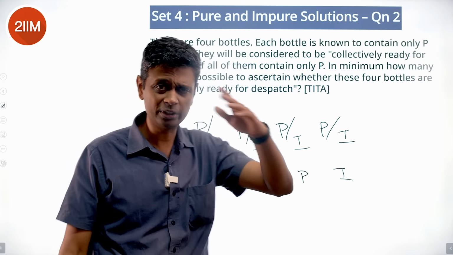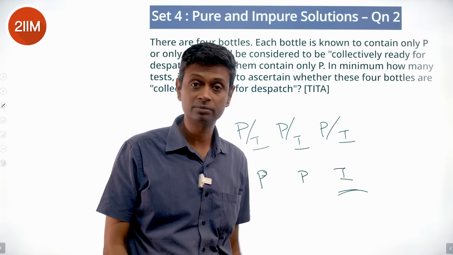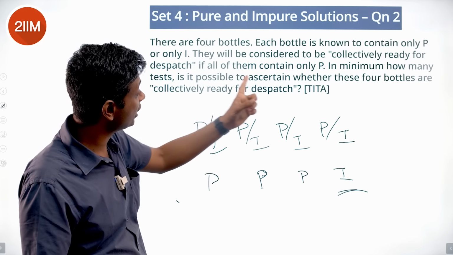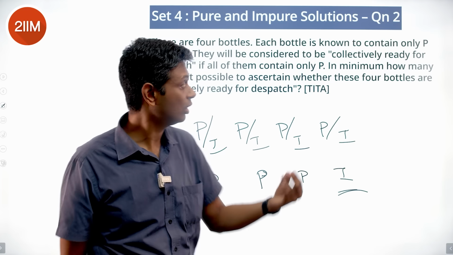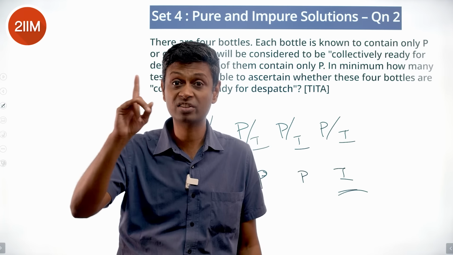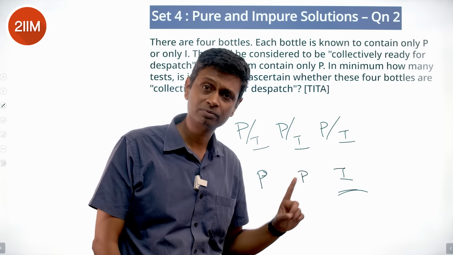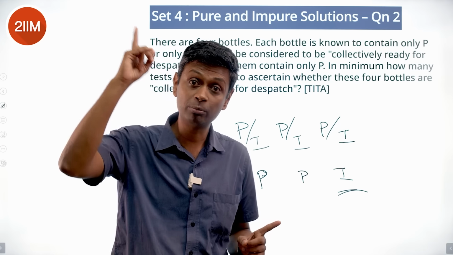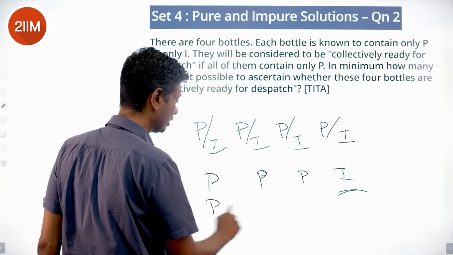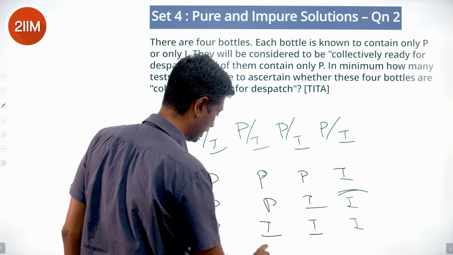We'll mix everything in equal quantities, all 4. In that mixture, 25% impurity will be there. That will get detected. So if all of them contain only P, then it will be dispatched. We'll collect equal quantities from all 4, put it in one box and test that. If that one shows impurity, that means there's at least one impurity. Because even if there is one impurity, that will have 25% impurity, 1 out of 4. So PPPI will get detected, PPII will get detected, PIII will get detected, IIII will get detected.